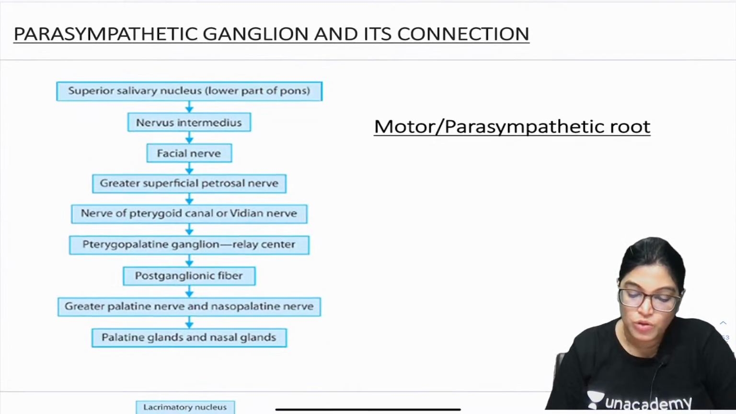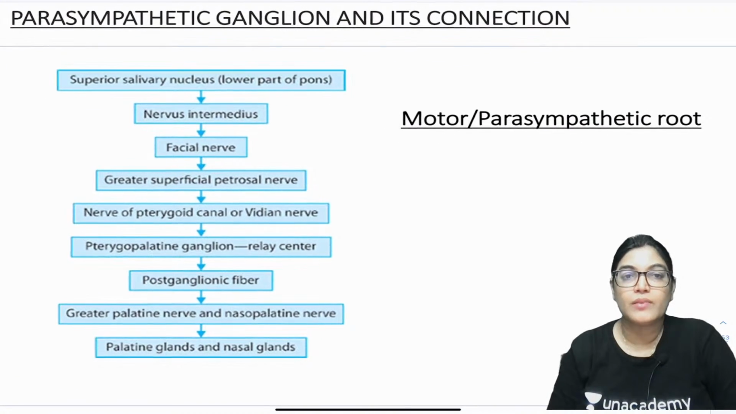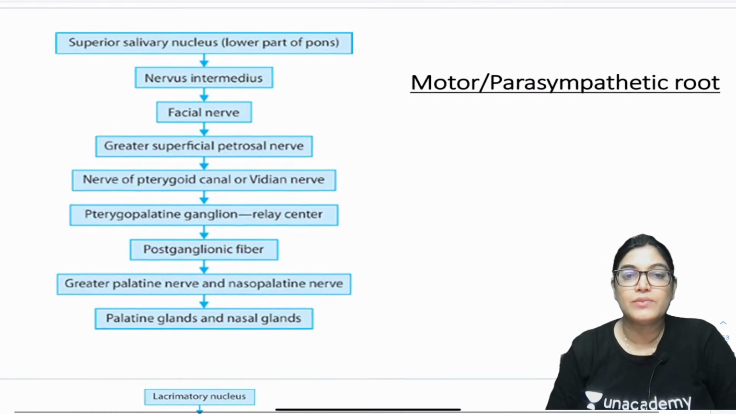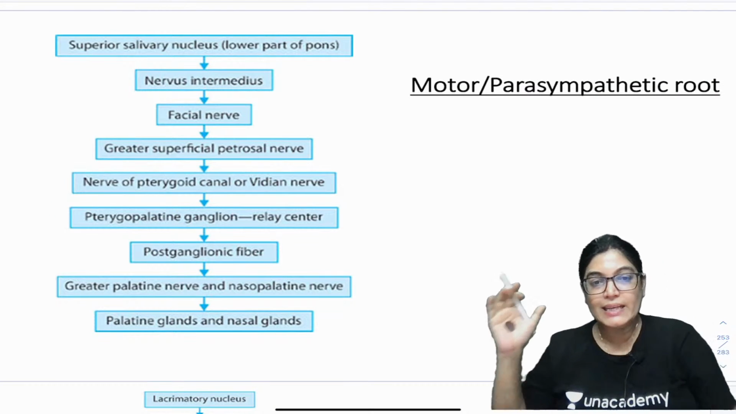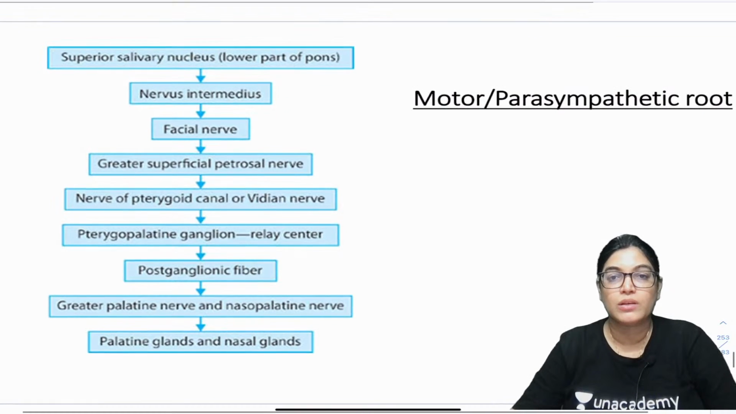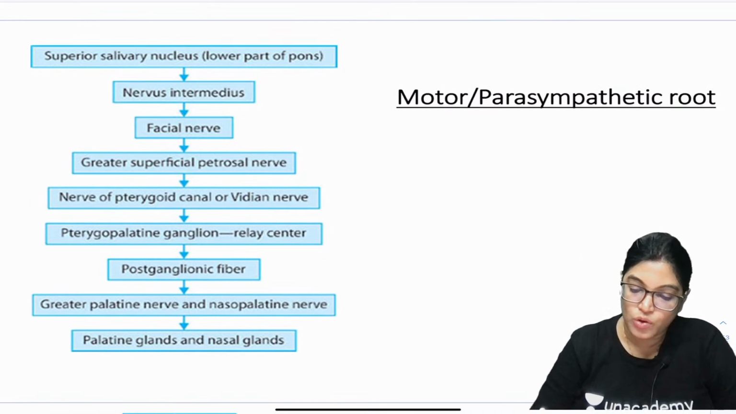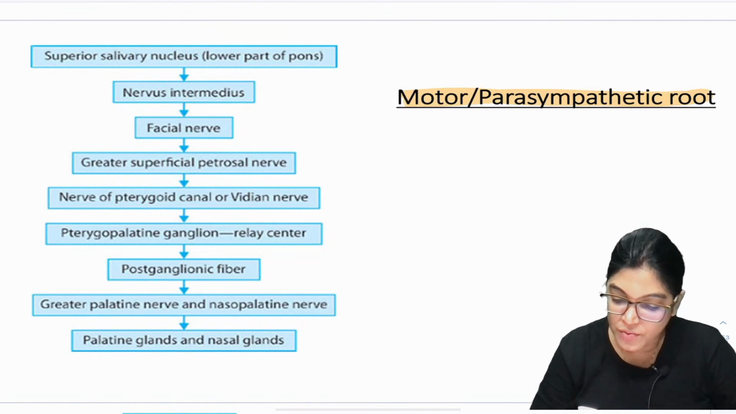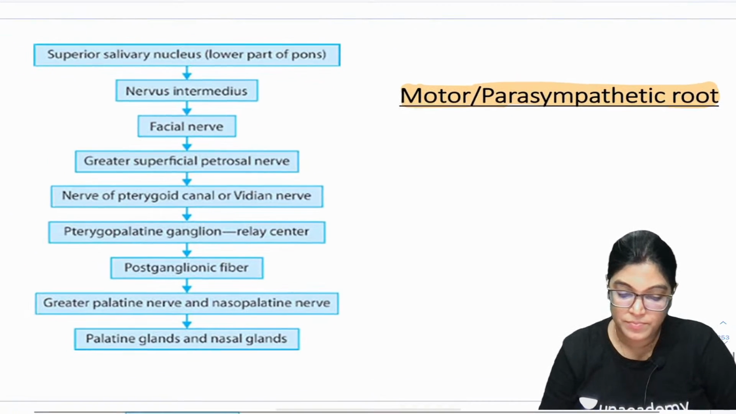So, let us start with the motor and parasympathetic root. If we talk about the palatine and nasal glands, I am not starting with the lacrimal one. If we are talking just about the parasympathetic or motor root for the innervation of the nose, the nasal glands and the palate.